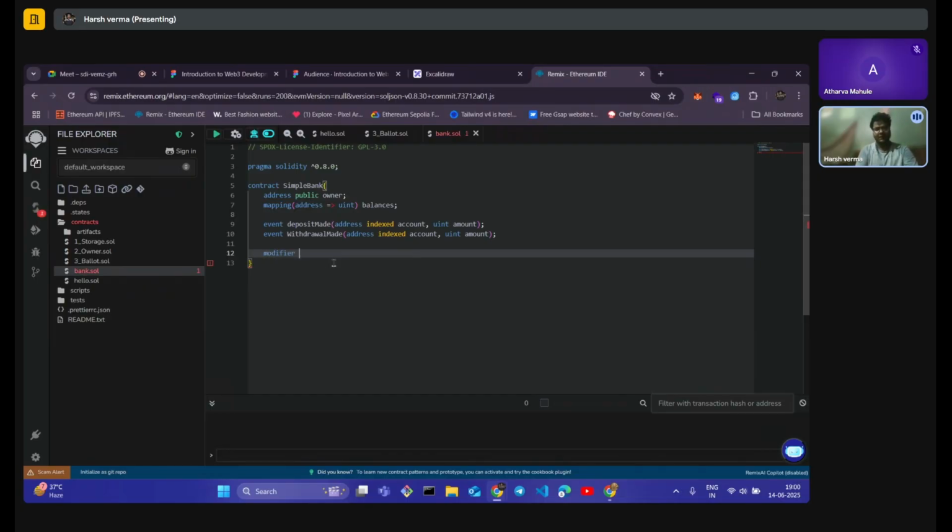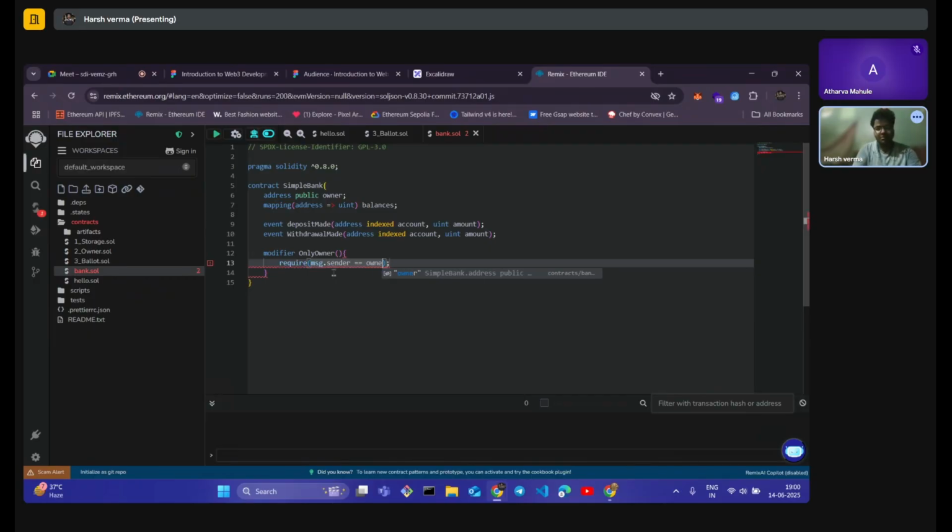So write with me modifier. We will be naming it onlyOwner. It will be a function that has a require statement. And what will it say? It will say msg.sender. Now look here, msg.sender will be pointing to the person who is interacting with our contract. That is what it will be showing us. Msg.sender should be the owner. Otherwise, it will throw us an error.